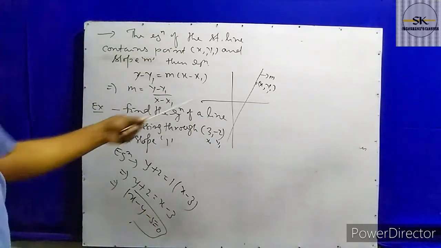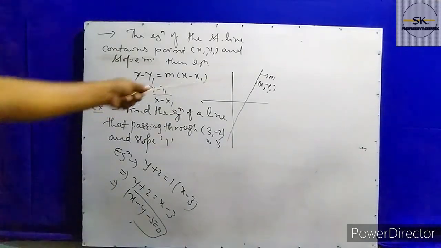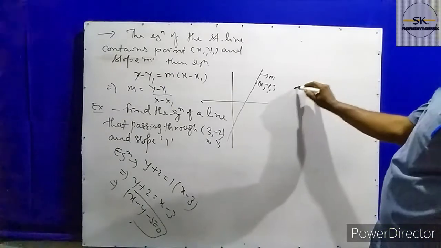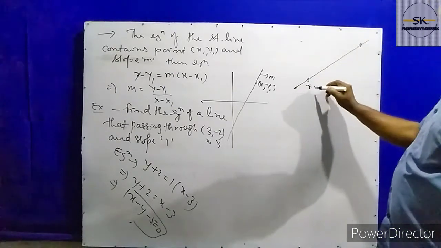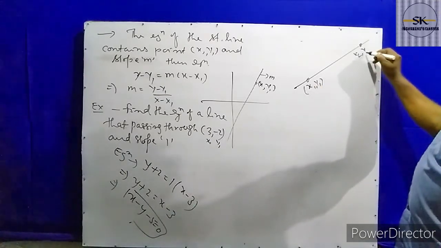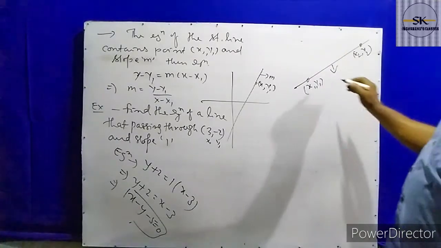So what is given here? One of the points that the straight line passes through, and second, the slope of the line. Now we will discuss the two-point formula. When a straight line contains two points, x1 y1 is the first point and x2 y2 is the second point, how do we find the equation?